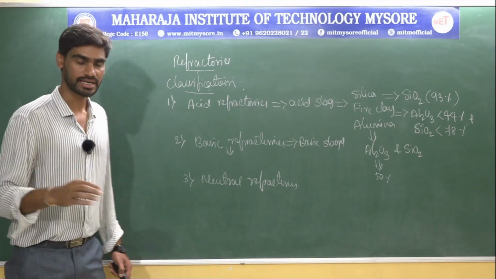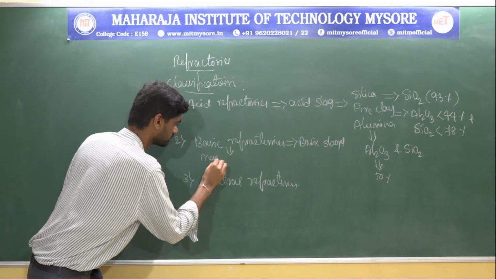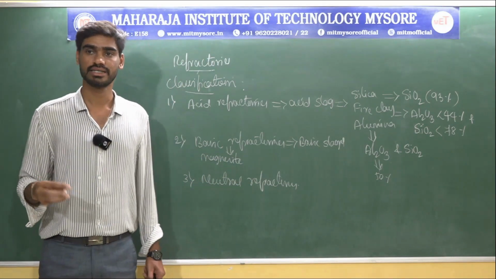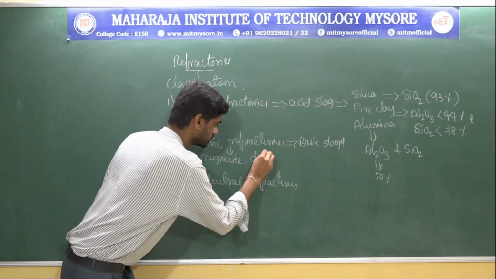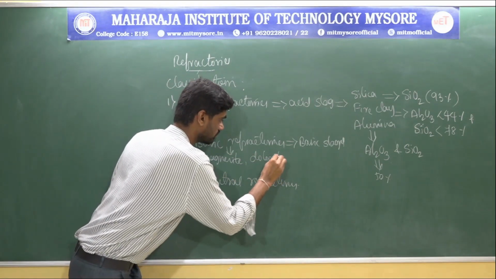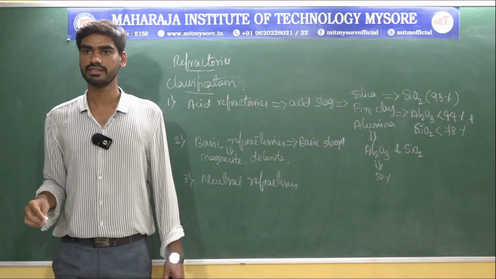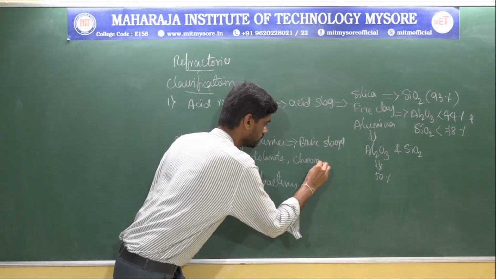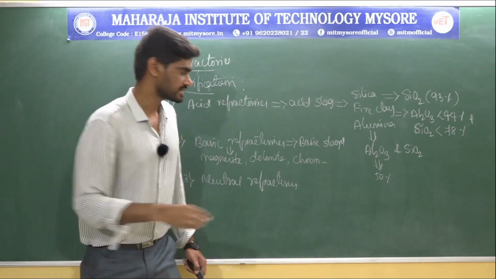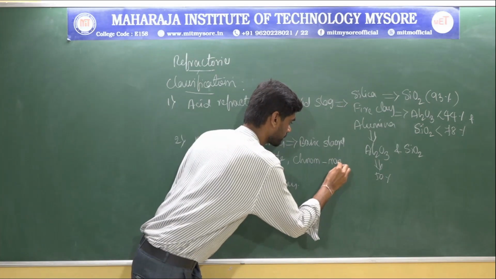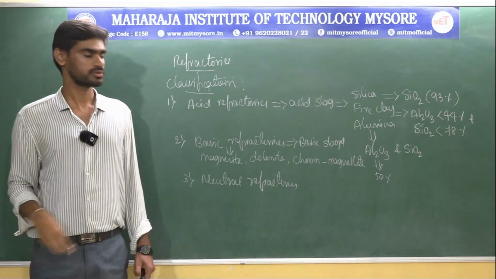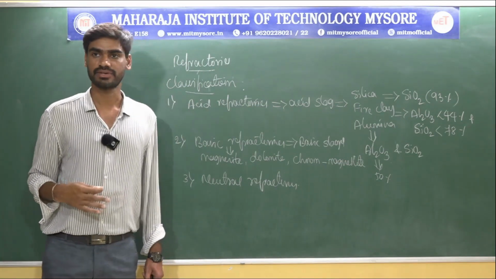One is magnesite refractories, then dolomite refractories, and then chrome magnesite. So these are basic refractories.